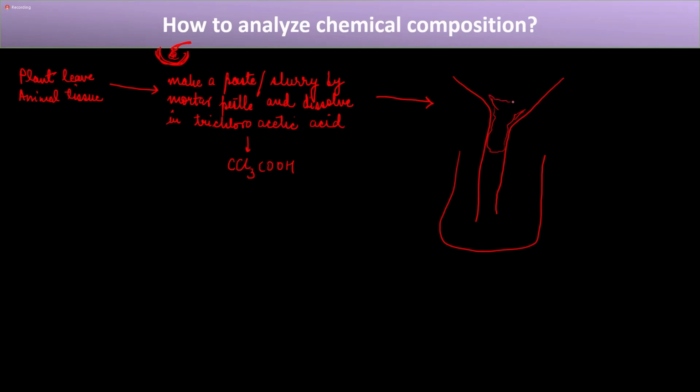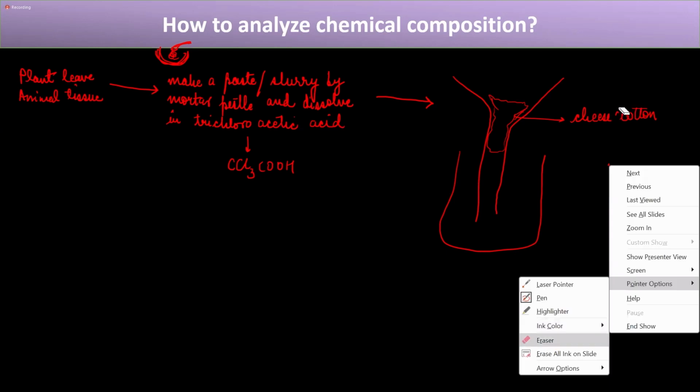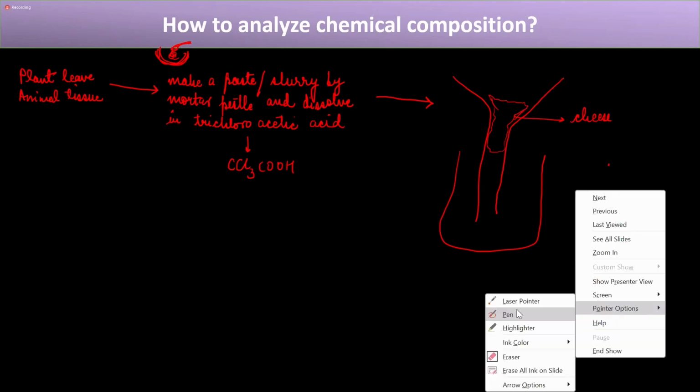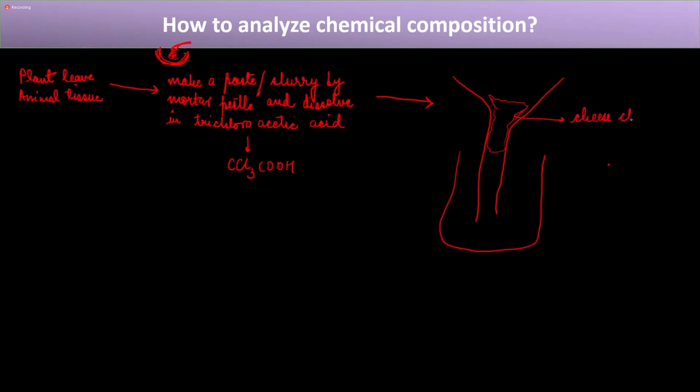So you will use a different filter attached to it, made of either cheesecloth or cotton cloth. Using this, you will make a filter. This is that filter, and then you will pour the slurry in it.